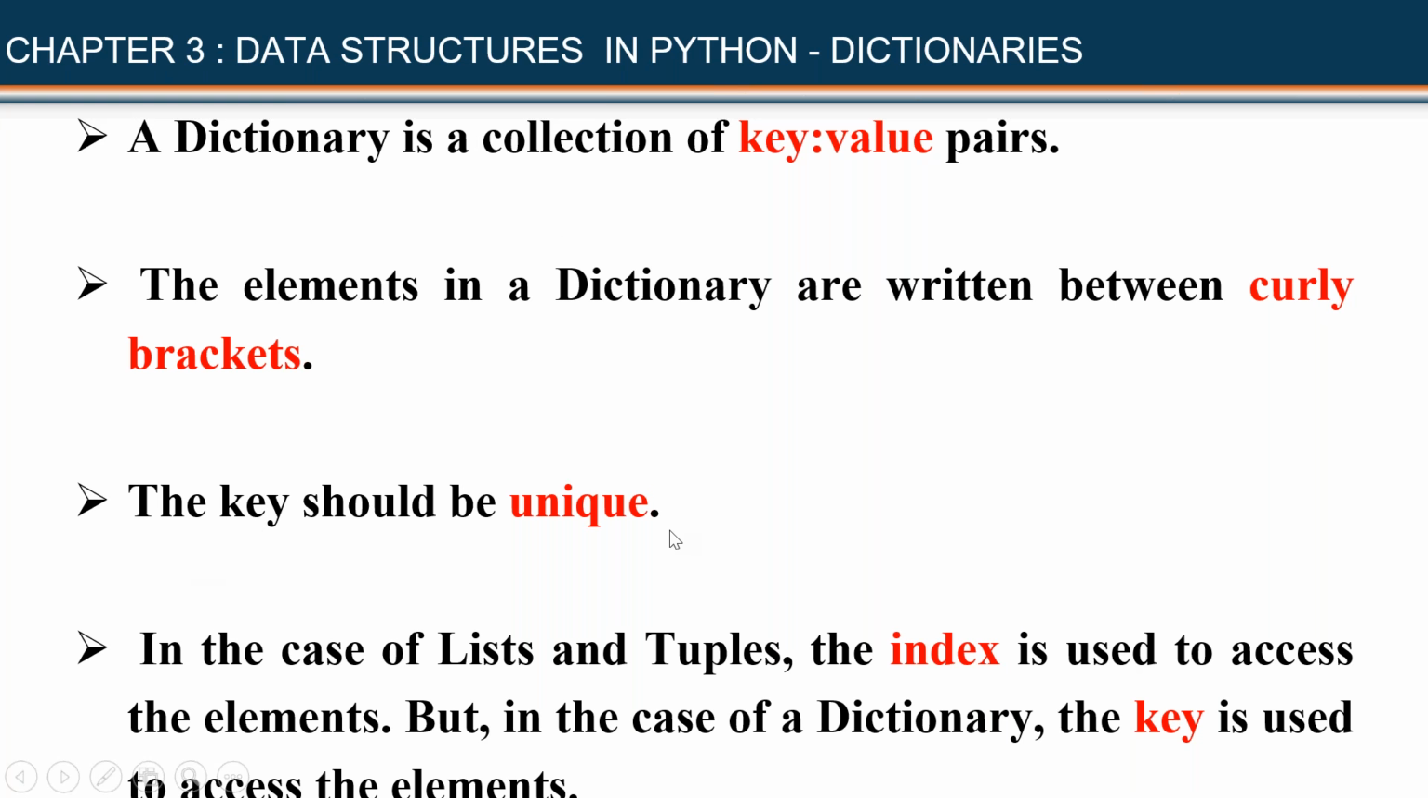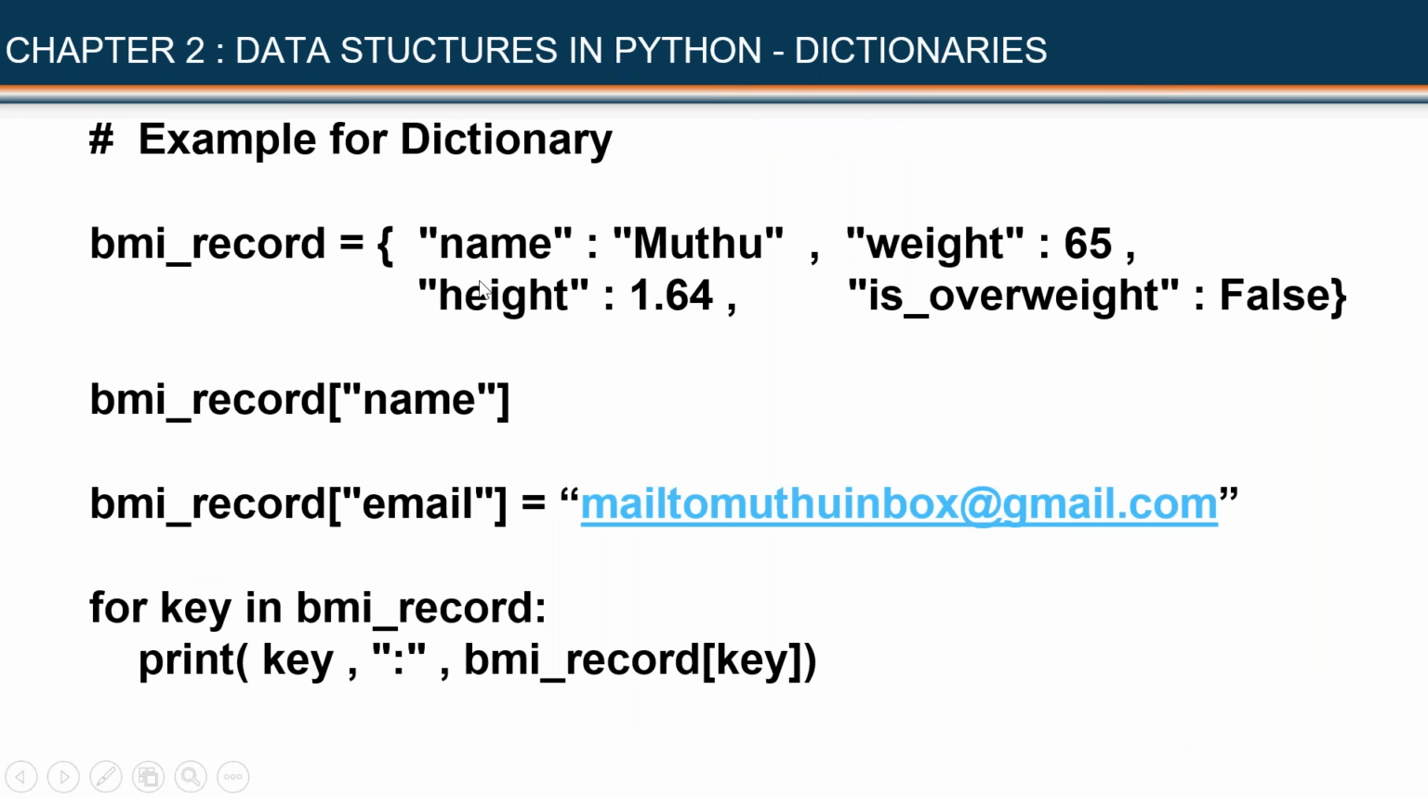And they say every key should be unique. What do they mean? In the first pair, this is known as the key, and this is known as the value. Here weight is the key, in this pair height is the key, in this pair is overweight is the key. So I cannot use the same key once again. It's quite understandable. Suppose I write like this, what will the computer understand? It wants me to go to this dictionary and get the value associated with this key. With this key, the value Muthu is associated. So when you execute this code, you will get Muthu as the answer.